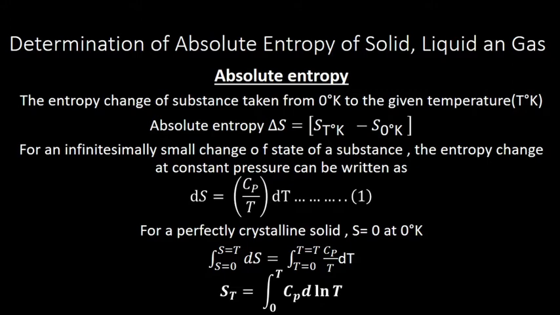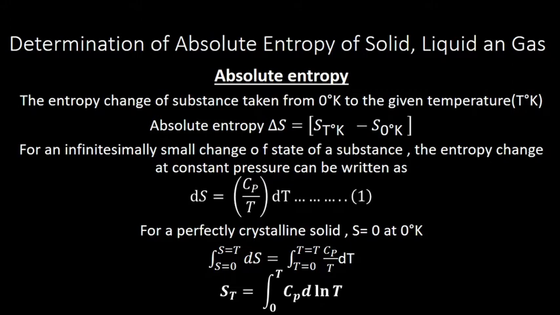So when calculating the absolute entropy, we consider the solid at 0 Kelvin, then apply heat to the solid until it reaches 298 Kelvin. We should consider all the changes occurring inside the solid until then.